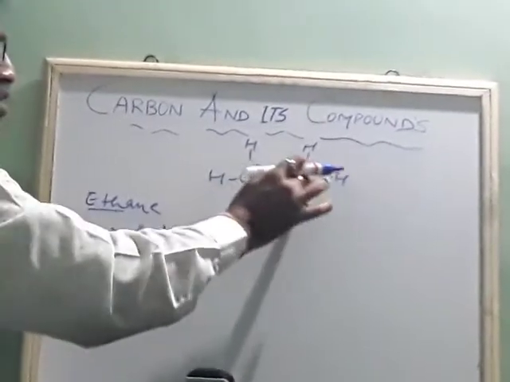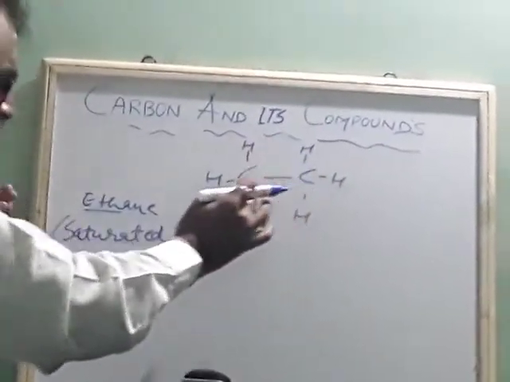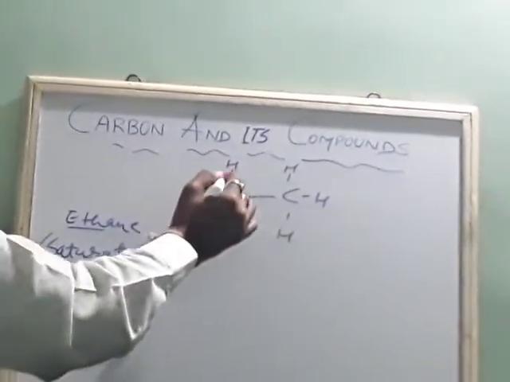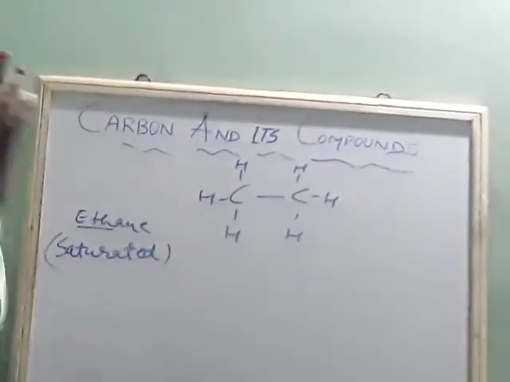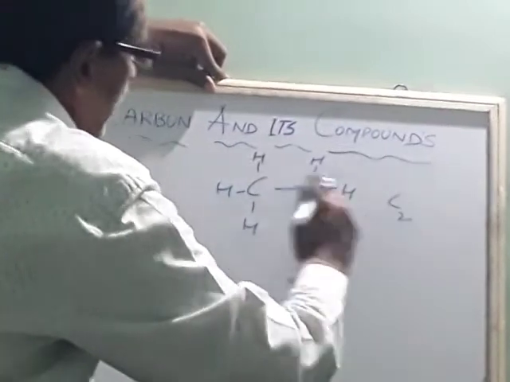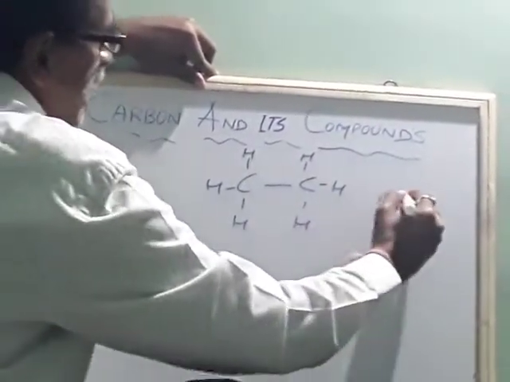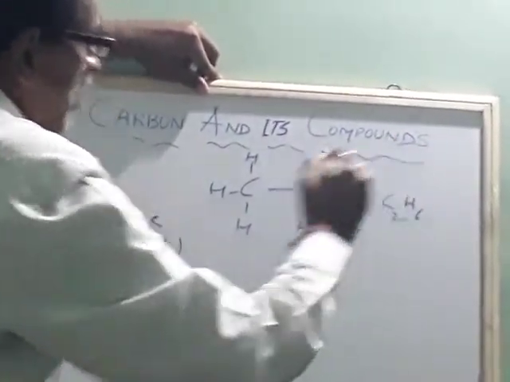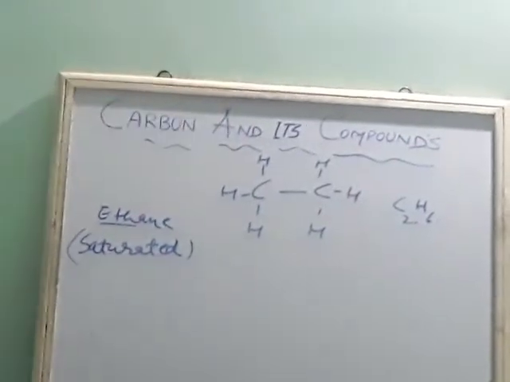The number of bonds is equal here: 1, 2, 3, 4, 1, 2, 3, 4. And the number of hydrogens is 1, 2, 3, 4, 5, 6. So the molecular formula of ethane is C2H6. This is methane.